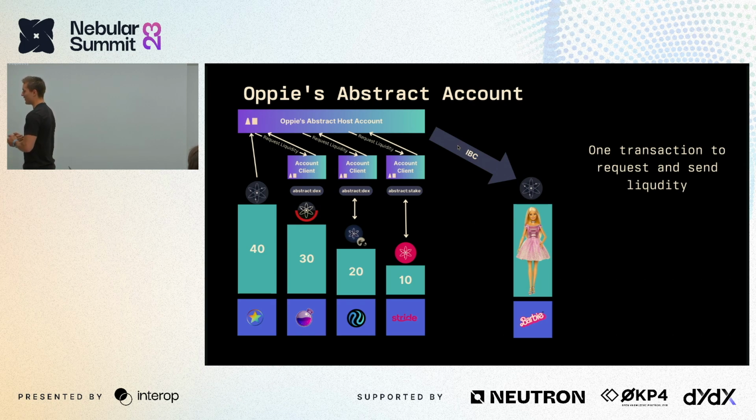However, we can define a number of blocks that we want to wait for that swap action to complete, sends it back to the host account. And then finally on Stride, we can unstake that atom and send it back to the host account. And finally, once this is all completed, while yes, it has taken a few blocks, he can make a second transaction to send all of those assets over IBC to Barbie. And this is the power of account abstraction and composition of modules.